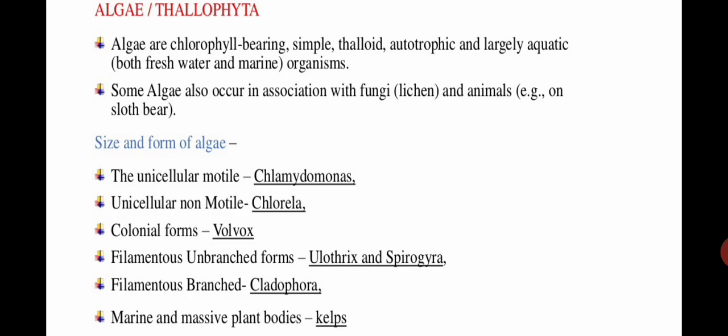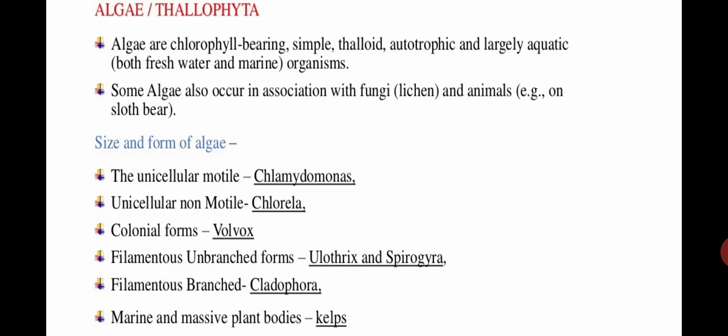Then also some algae are found growing on the body of some animals, like on the sloth bear. So some algae are found in symbiotic association with the sloth bear. Next, there can be different types and varieties of algae on the basis of their size, structure or shape.